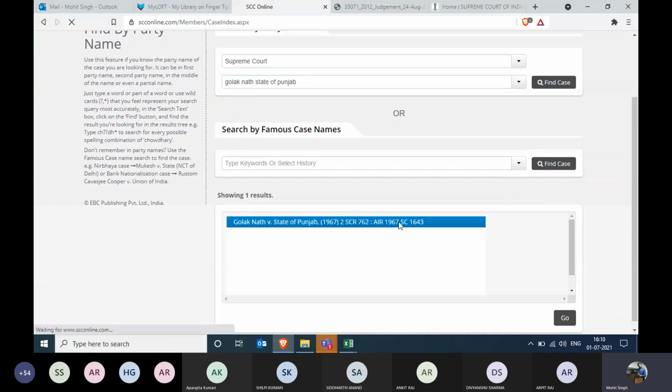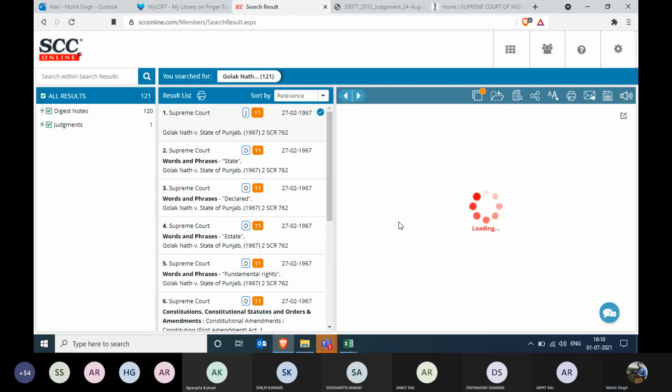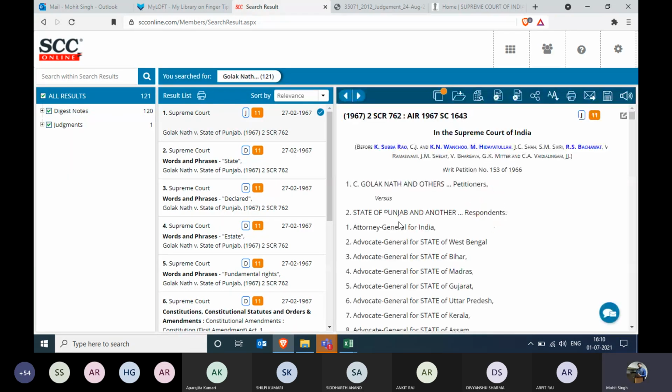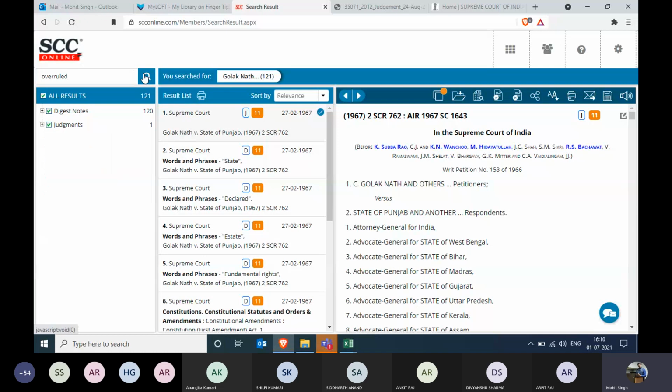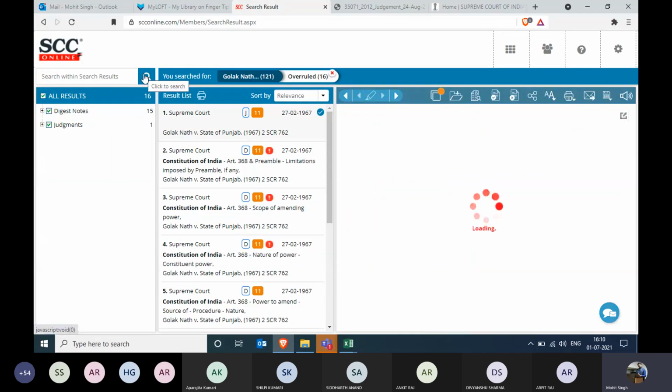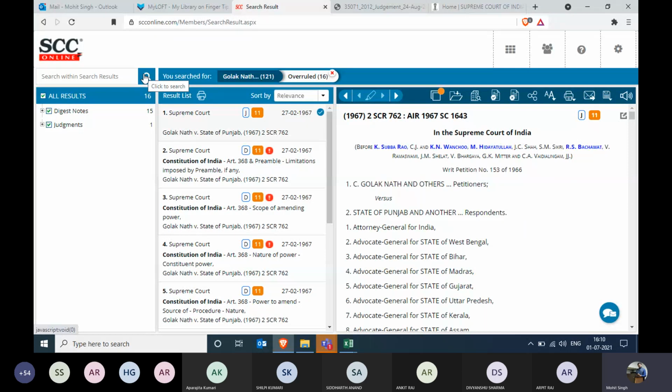Find case. There you go. One result. Double click on that and Golak Nath will be opened up in a new window. Now, the question from Mr. Arpit was that, sir, how can we quickly find whether this case has been overruled anywhere or not? So for this, click on search within search and type in the word overrule. When you type in the word overrule, you click on the search bar and all the points of law which have been overruled will be right in front of you.